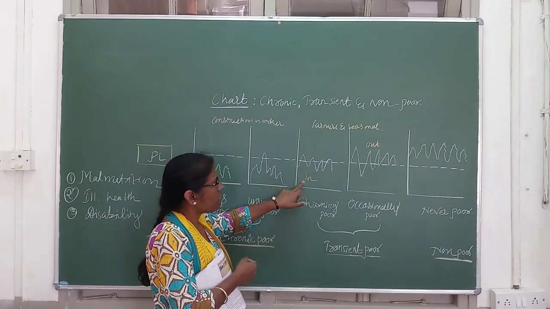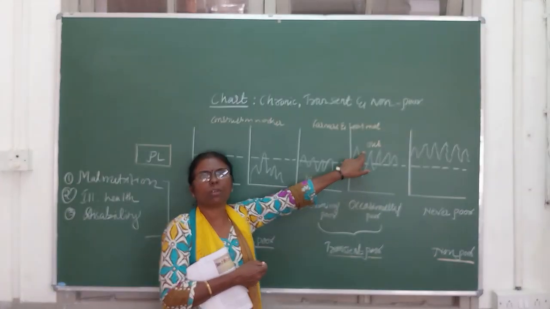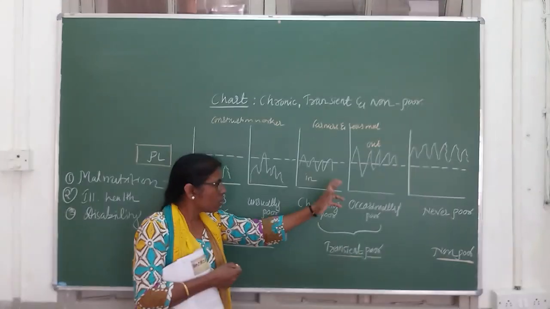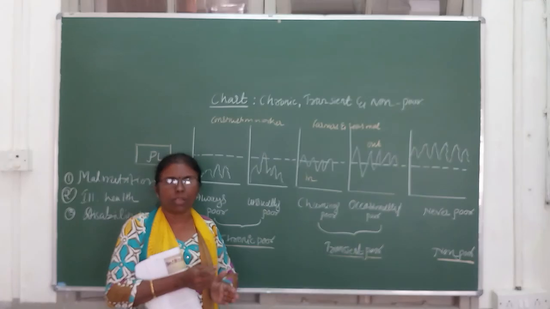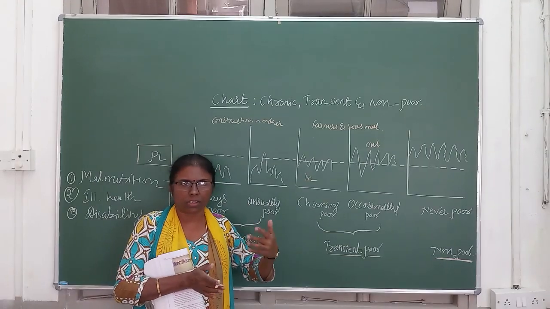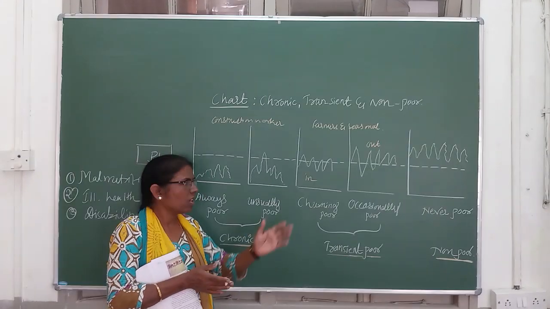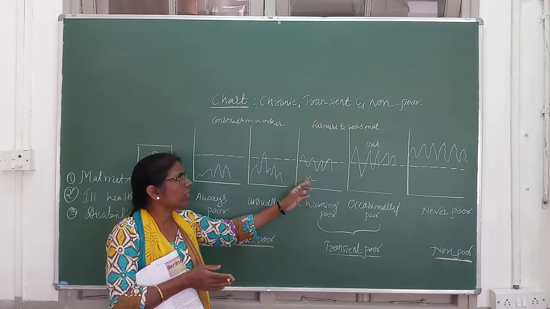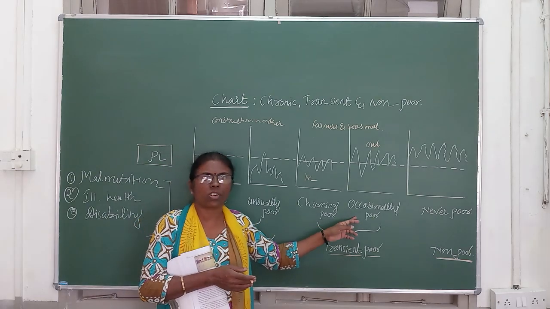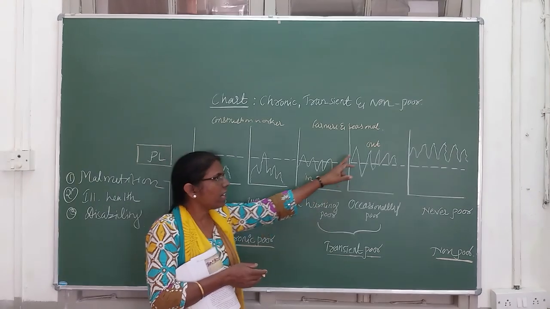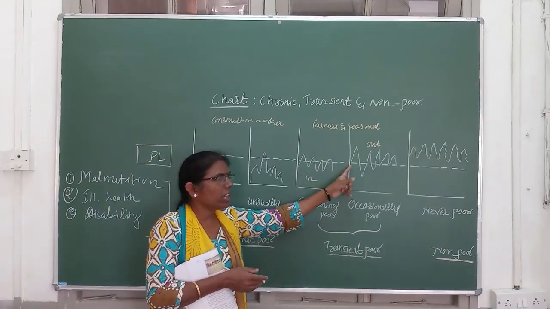Okay, sometimes they are in and sometimes they are out. So these two are called churning poor. Kadayuva badavaru. Now when we say kadayuva, up and down, while we churn buttermilk, what happens? Ups and downs are there. So like that, here we show that it is churning poor and occasionally poor. So in and out of the poverty line.